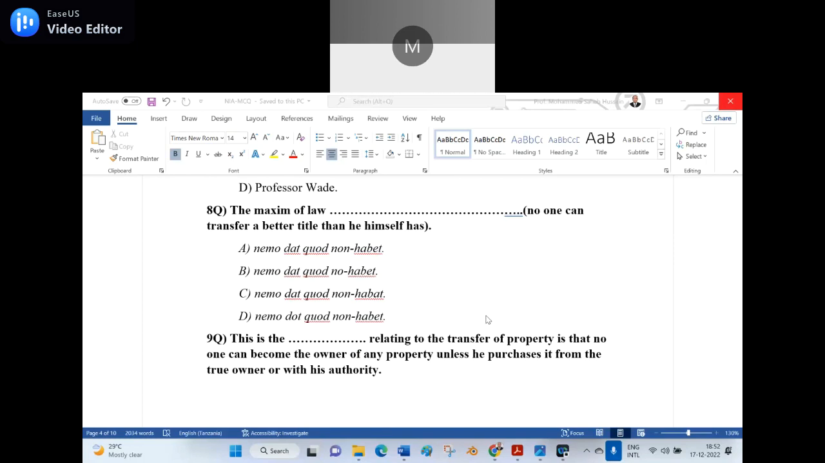Okay, eighth question. The maxim of law, dash, no one can transfer a better title than he himself has. A. Nemo dat quod non habet. B. Nemo dat quod non habet. C. Nemo dat quod non habat. D. Nemo dat quod non habet. Shoot, which is the right answer? Option A, Nemo dat quod non. Wrong.